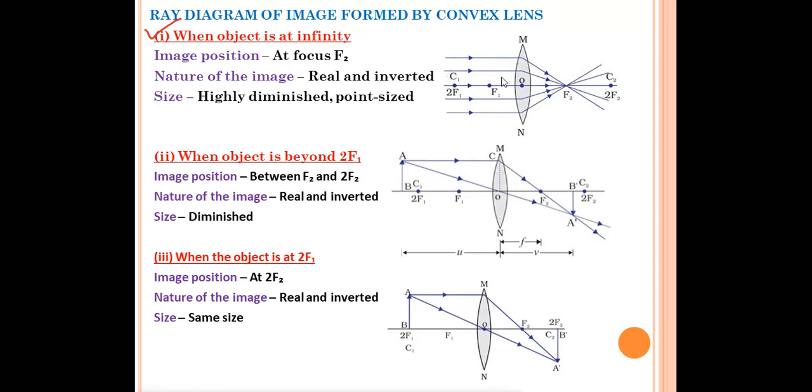When the object is at infinity, we cannot see the object, so the rays of light coming from that object will be parallel to the principal axis.